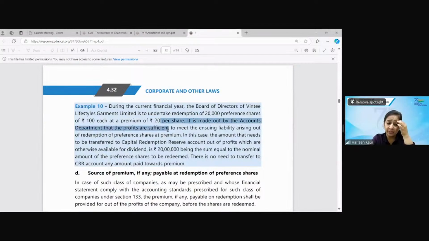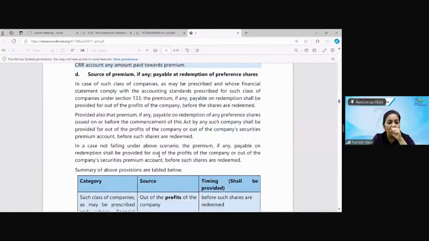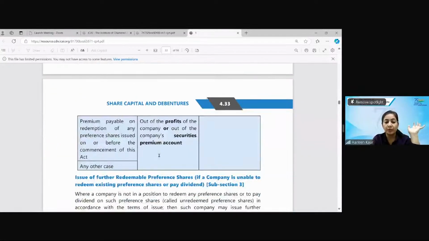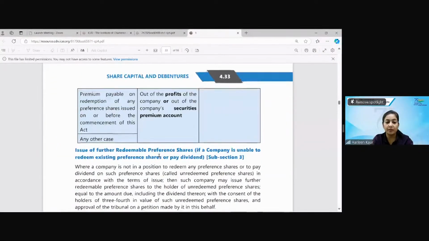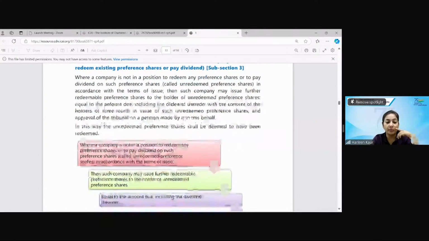Example number 10 is very, very easy. You can just go through it. Sources of premium, again, we have discussed, out of the profits. And for those who are not following the Companies Act, that is what you have to follow. You can refer to my notes because they are in much simpler language.